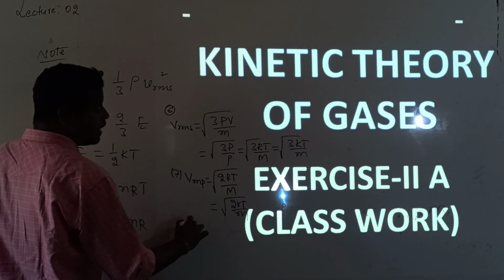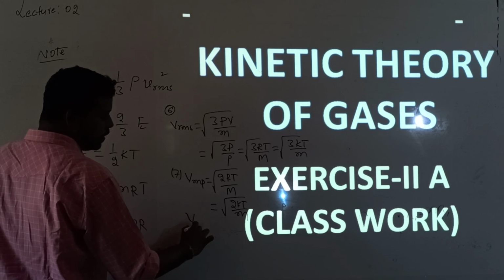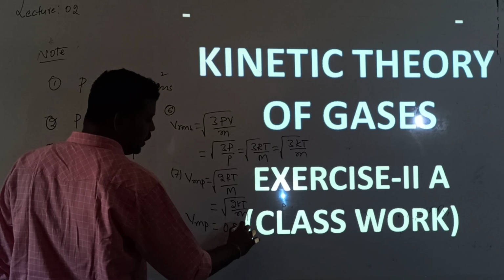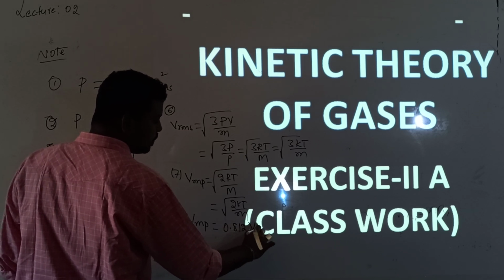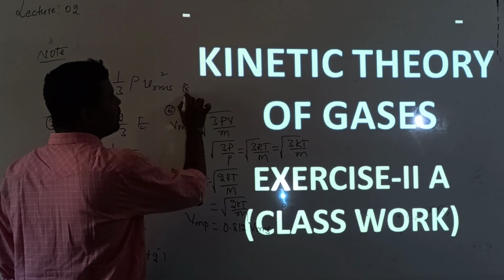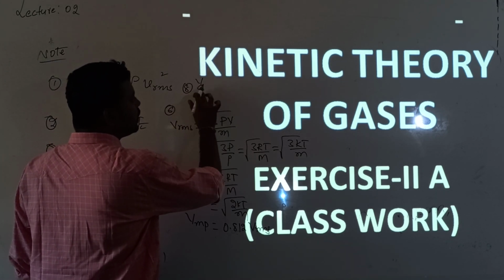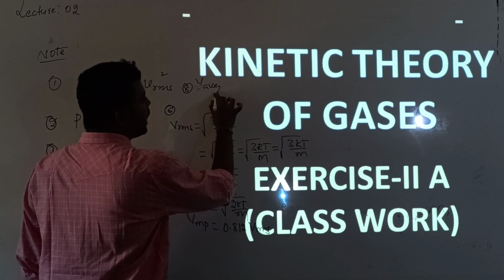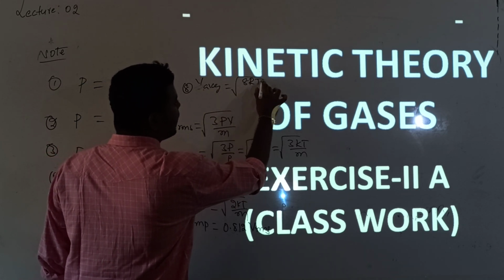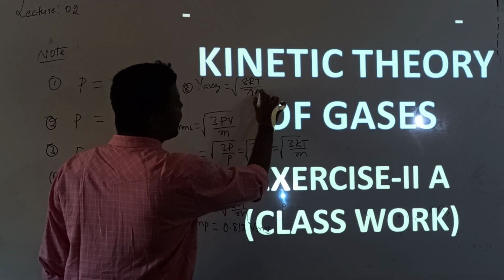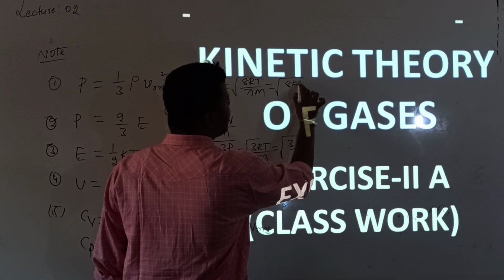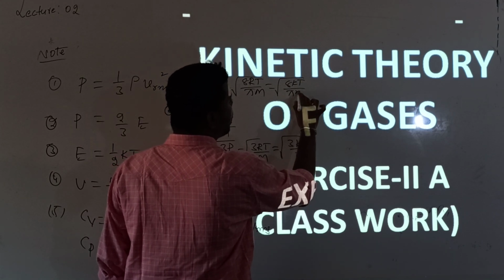The relation is that most probable speed equals 0.82 times the RMS speed. Then the last formula, average speed. V average is equal to root over 8RT by pi M, which is equal to root over 8kT by pi m.